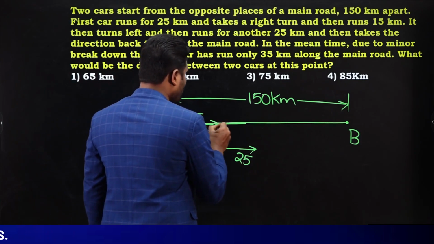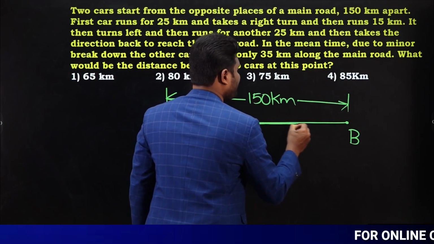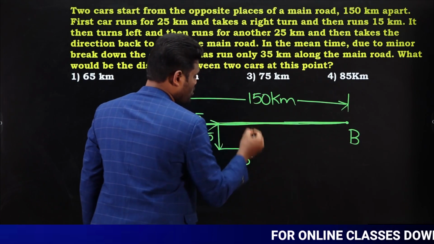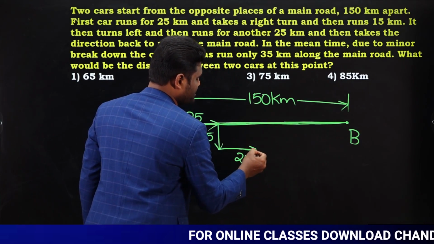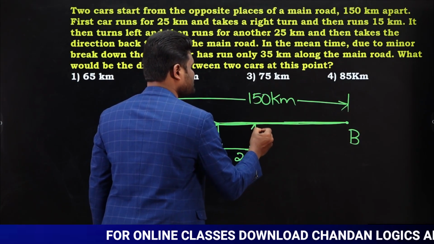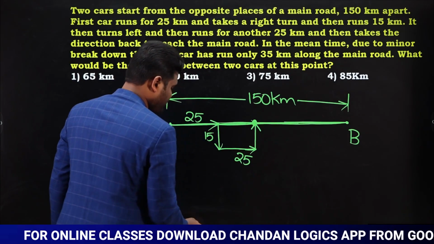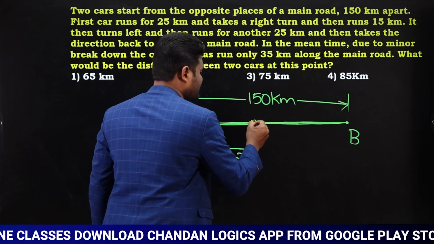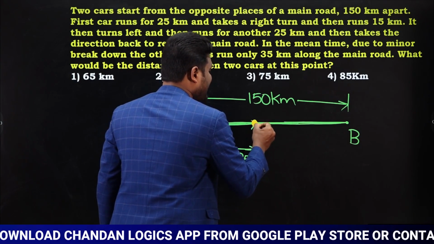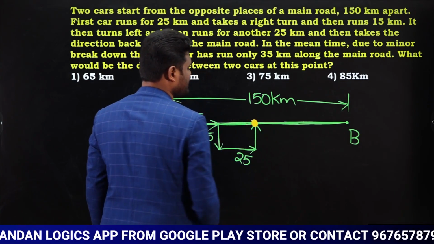Now this is the main road, yes or no? This is the main road. So now again it is going back to main road. So going back to main road means now here it is. Now it is going back to main road, which means now it came to this place. So first car is at this particular place now. It came back to main road.